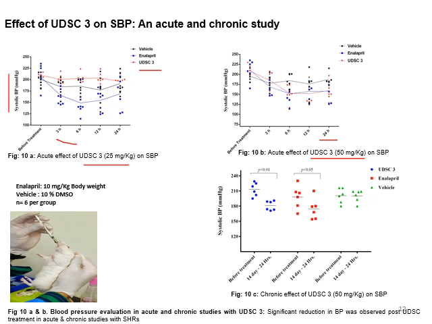And the same dose, 50 milligram per kg of the compound, we used in the chronic study, where we gave this compound to SHRs for 14 days, and we found that these blue dots show that the blood pressure is significantly lowered. The number of animals in each group was 6, the vehicle was 10% DMSO, and the dose of enalapril was 10 milligram per kilogram of body weight of the spontaneously hypertensive rats.